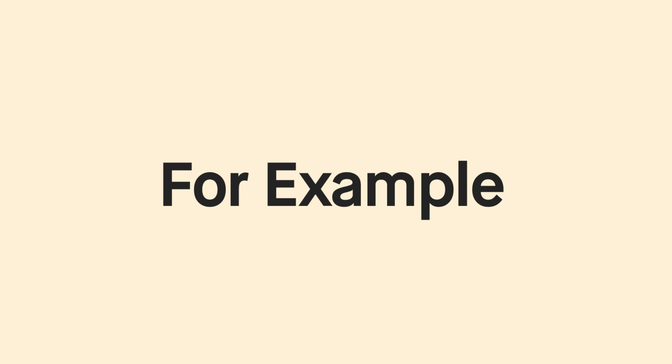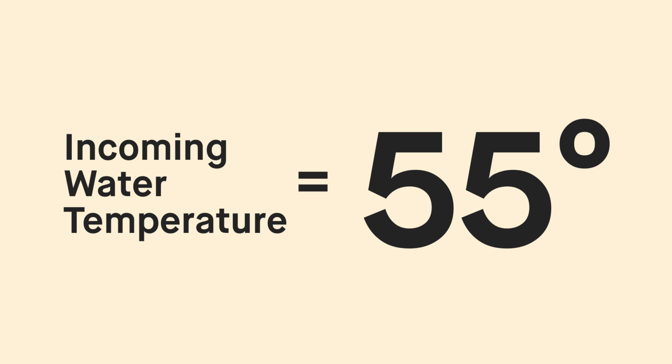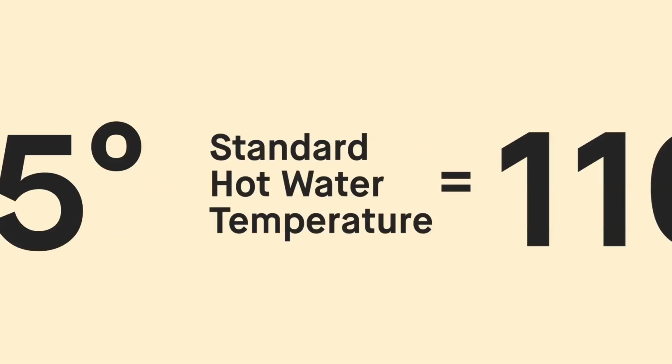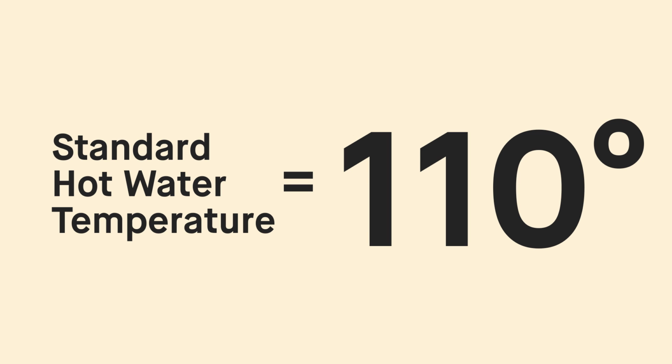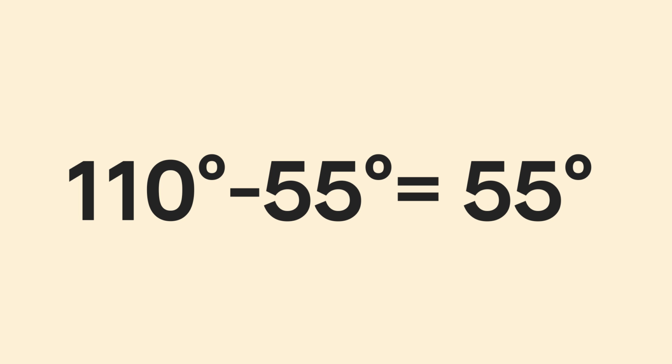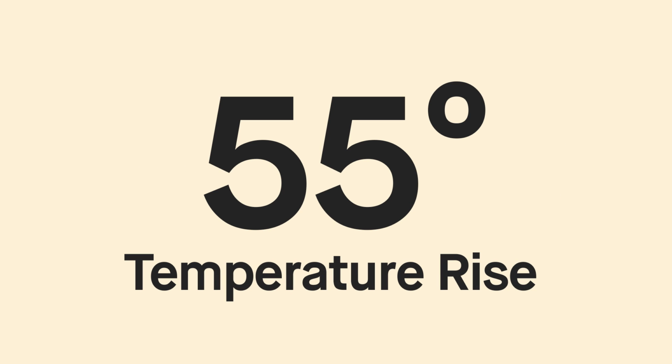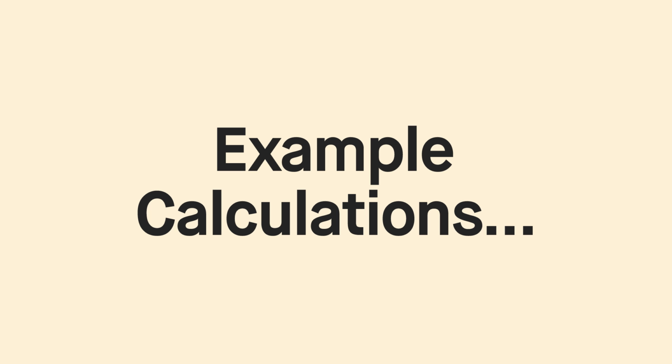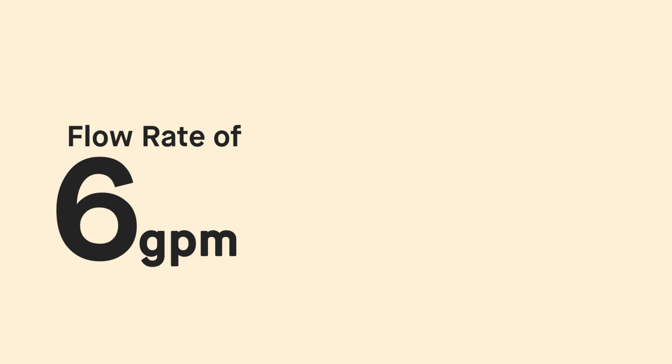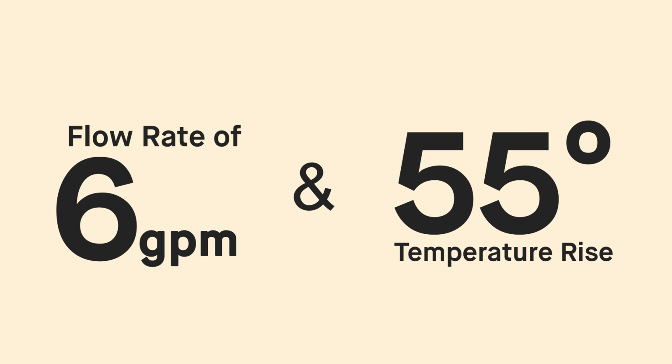parts of the year. For example, let's assume that the incoming water temperature is 55 degrees, and for most uses, you'll want your water heated to around 110 degrees Fahrenheit. In this example, you'd need an on-demand water heater that produces a temperature rise of 55 degrees Fahrenheit at your required flow. With these requirements, you should look for a heater capable of providing flow rates of at least 6 gallons per minute at a 55-degree temperature rise.